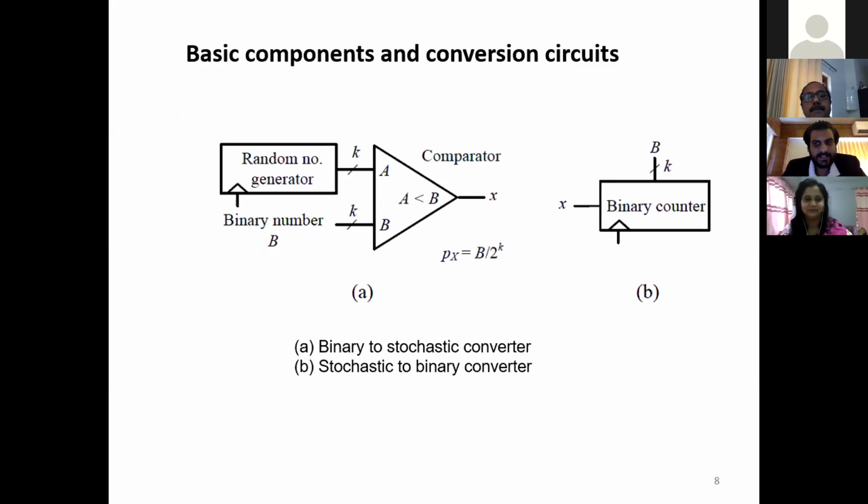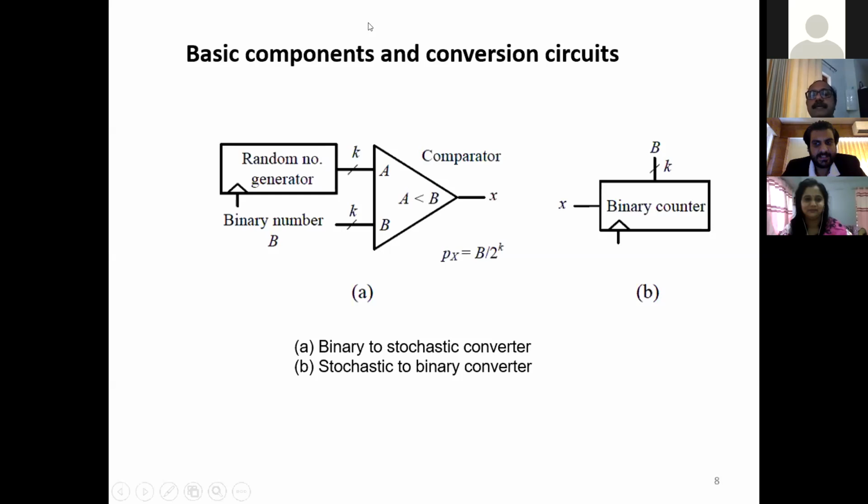The comparator compares the input binary number and the sequence generated by the random number generator. If A is less than B, that is, the random number generator output is less than the input binary, the output of the comparator becomes 1. Now the sequence is repeated by repeating the random number sequence.